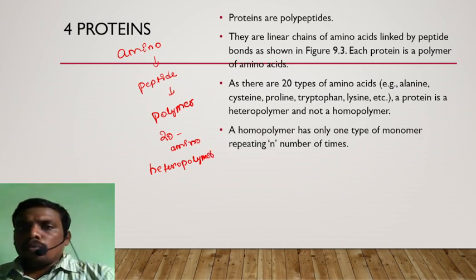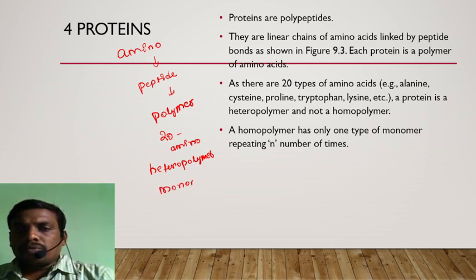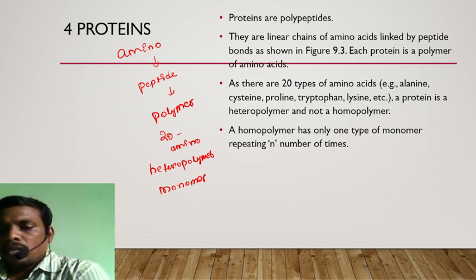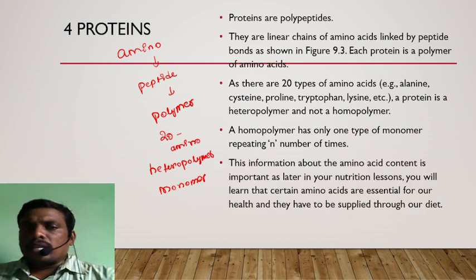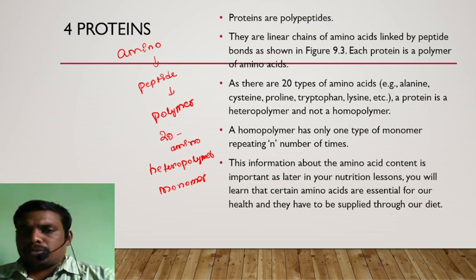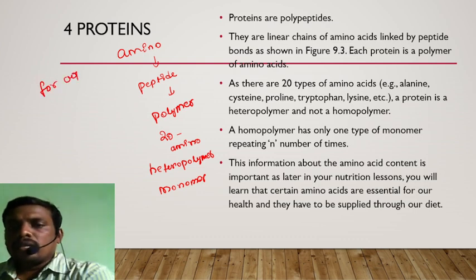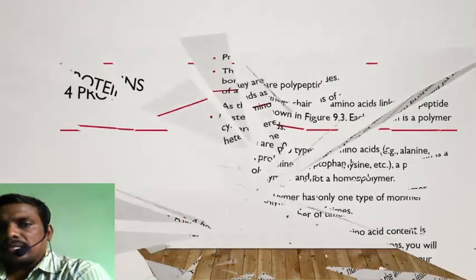Here, a homopolymer has only one type of monomer repeating n number of times, whereas monomers are nothing but subunits of the proteins. This information about the amino acid content is important, as later in your nutrition lesson you will learn that certain amino acids are essential for our health and they have to be supplied through our diet.